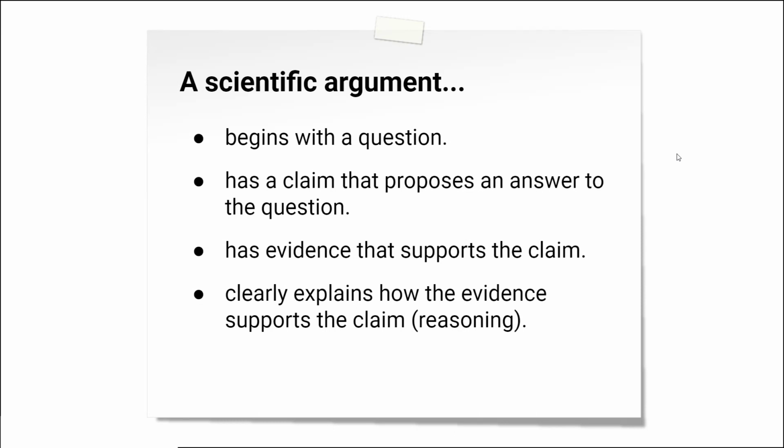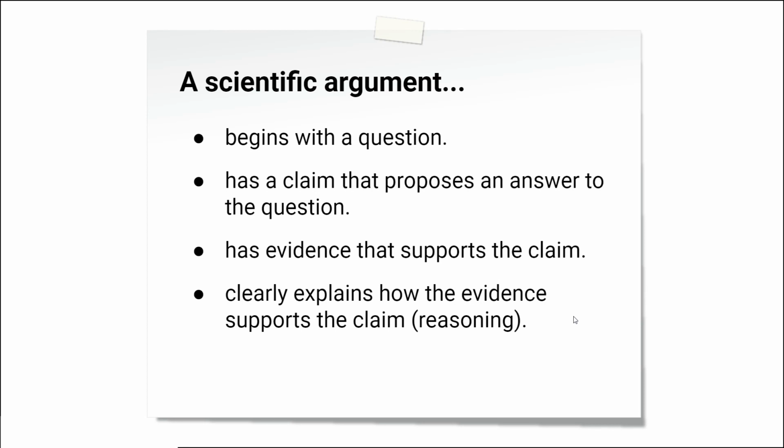Remember that a scientific argument begins with a question. Our question is, why did the moon jelly population increase? It has a claim that proposes an answer to the question. You should be choosing either claim 1 or claim 2. It has evidence that supports the claim. So you want to go back to the slides with the evidence cards and choose the evidence. You only need one piece of evidence for this writing that best supports the claim that you chose. Then you want to clearly explain how the evidence supports the claim.